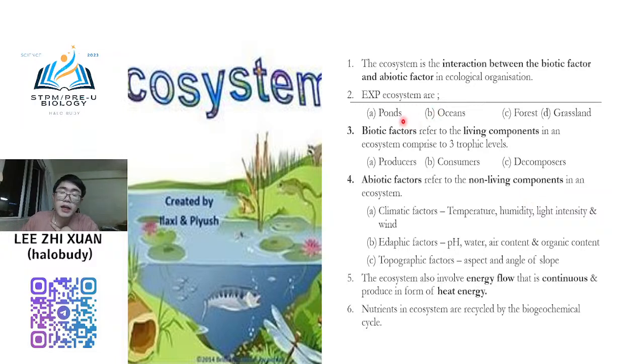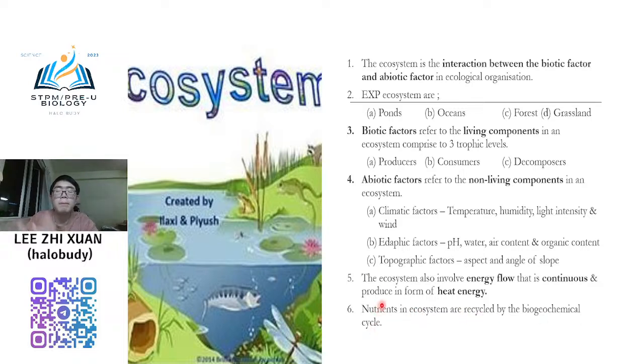So normally examples of ecosystems are ponds, ocean, forest, grassland, desert, all of that. The biotic and abiotic factors, I think you already learned in SPM, so you can look at it. Another point is that an ecosystem also involves energy flow that is continuous and lost in the form of heat energy, and nutrients in the ecosystem are recycled by the biogeochemical cycle.